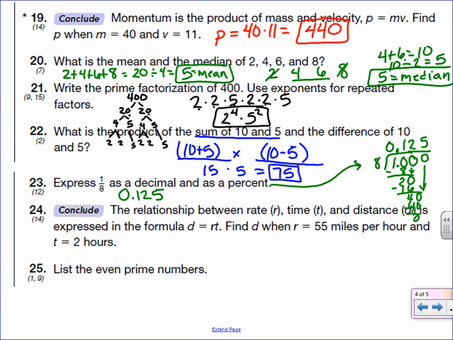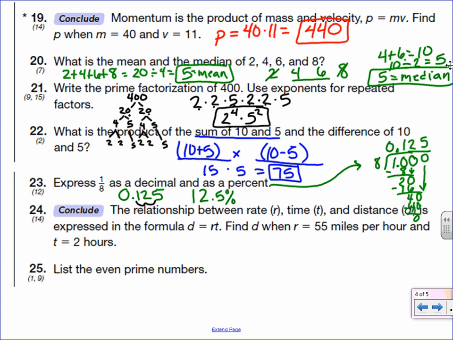And then to figure out a percent, we take that decimal point and we move it 2 places to the right. So 1, 2. So as a percent, it's going to be 12.5%. Another way that you could have looked at that is said that, well, 1/8 is half of 1/4, and 1/4 is 25%. So 25% divided by 2 gives me 12.5%.